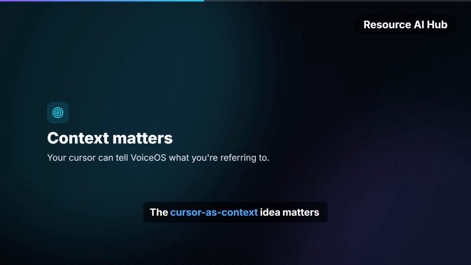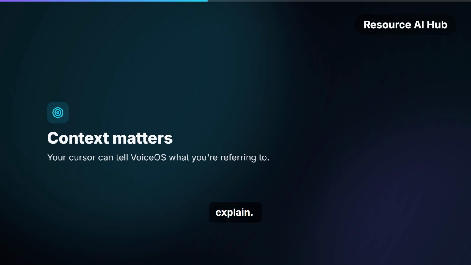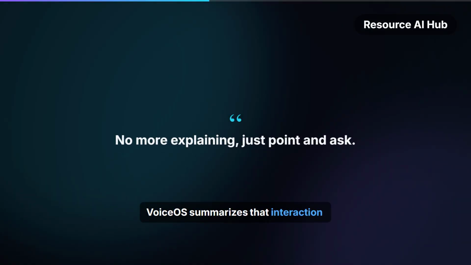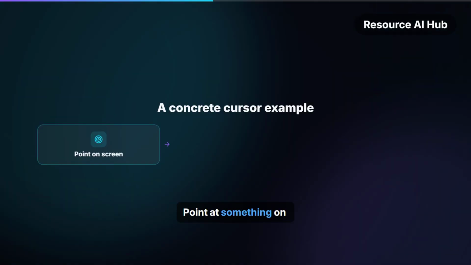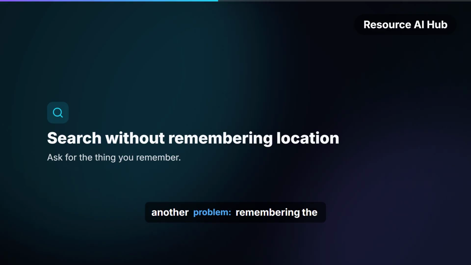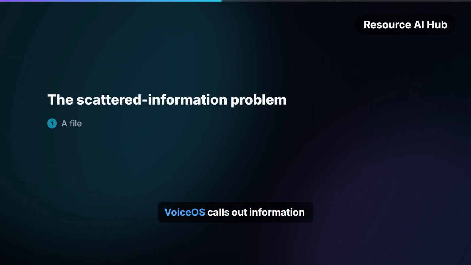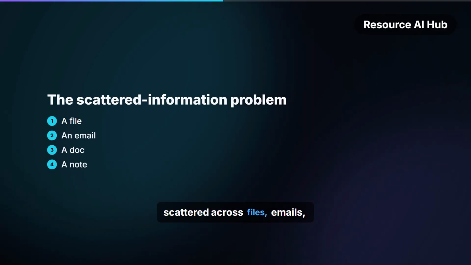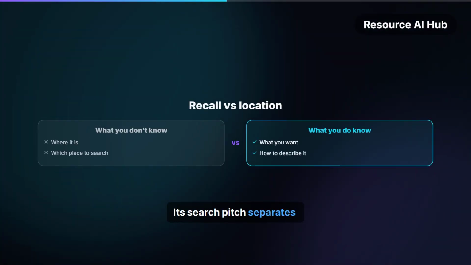The cursor as context idea matters because it reduces how much you need to explain. VoiceOS summarizes that interaction as no more explaining, just point and ask. Point at something on screen, ask about it, and the cursor supplies context. The search example tackles another problem: remembering the thing but not its location. VoiceOS calls out information scattered across files, emails, documents, and notes. Its search pitch separates knowing what you want from knowing where it is.